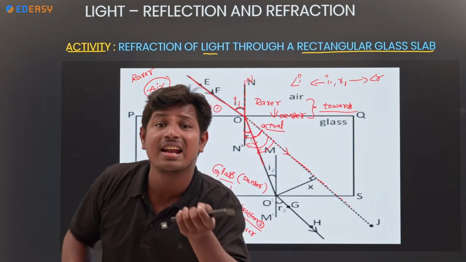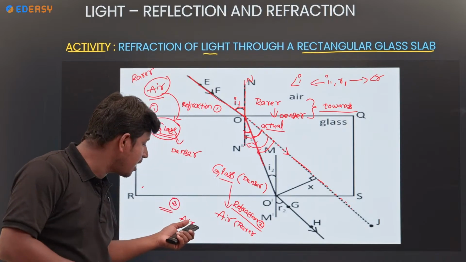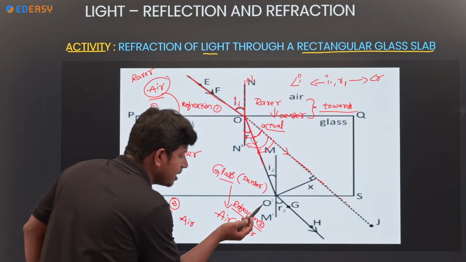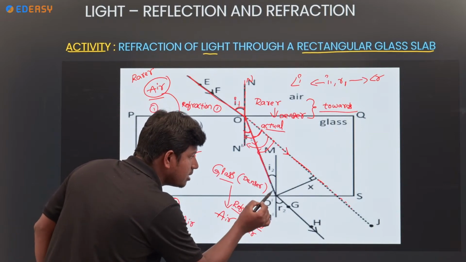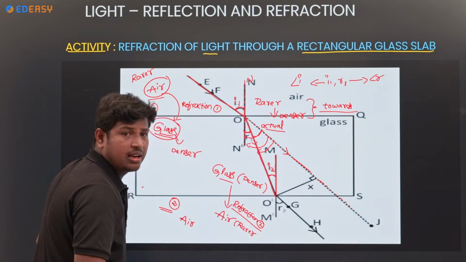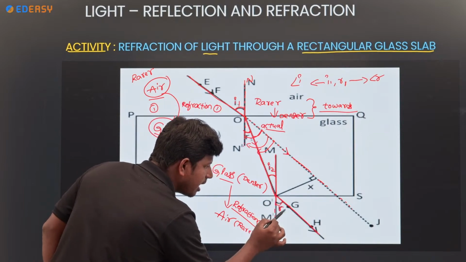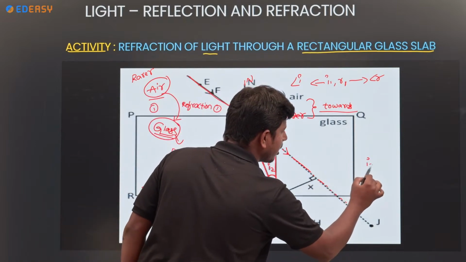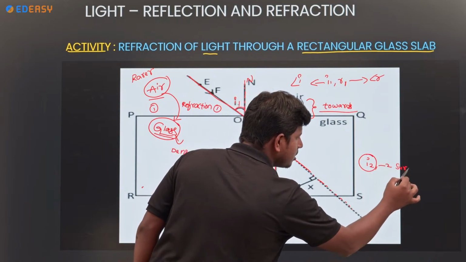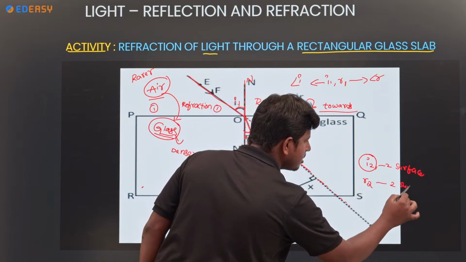Glass is the denser medium, air is the rarer medium, so the light travels from denser to air. This is the incident angle with the normal, and the normal is extended. The refracted ray also makes an angle, the refracted angle. So I2 is the incident angle with the second surface, and R2 is the refracted angle with the second surface.